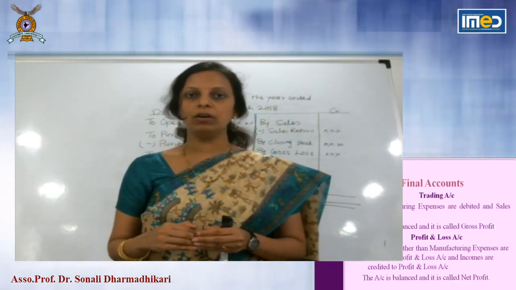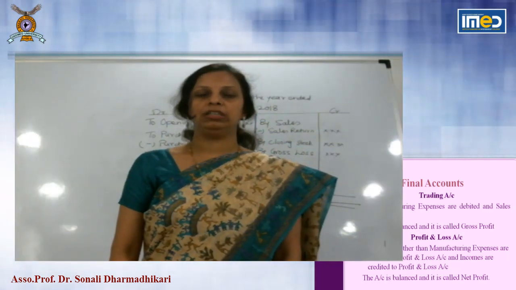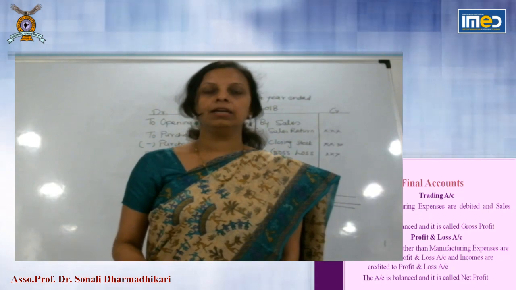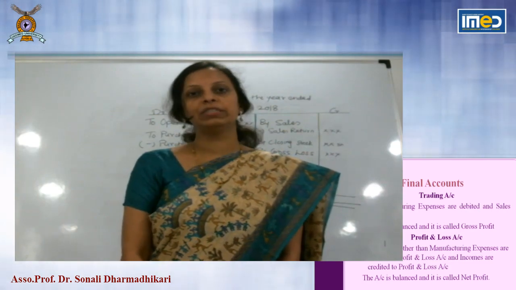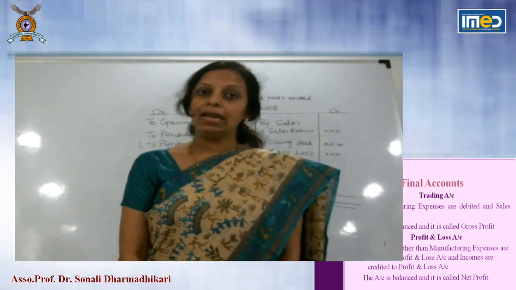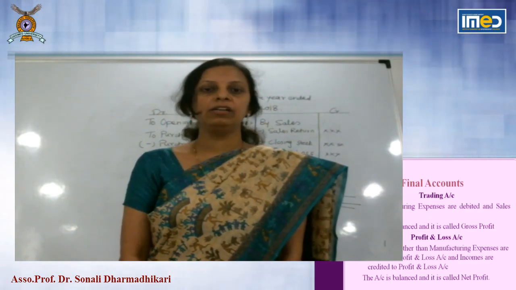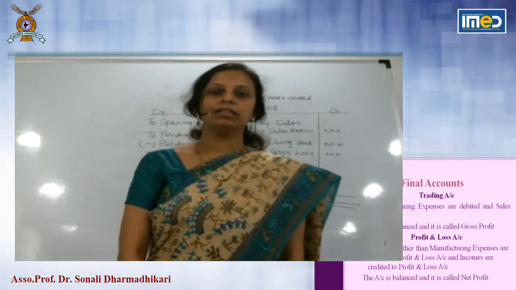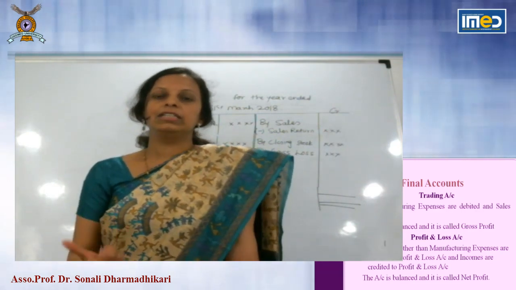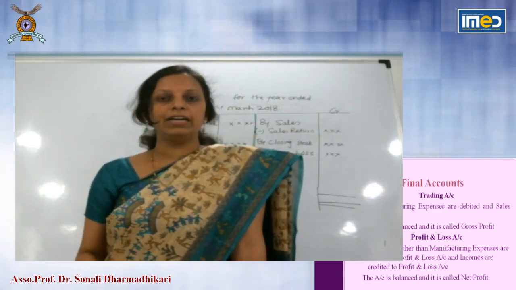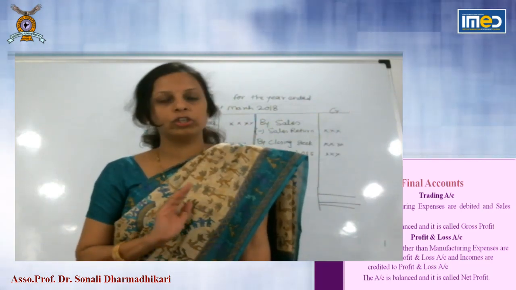In profit and loss account, we will take all expenses incurred after manufacturing: administrative expenses, selling expenses, distribution expenses, any other expenses related to business. So when you say business, there are n number of expenses other than manufacturing, all are taken in profit and loss account. Now again this account is balanced and it is called net profit. So gross profit is after manufacturing expenses, net profit is after manufacturing plus administrative, selling, distribution expenses.